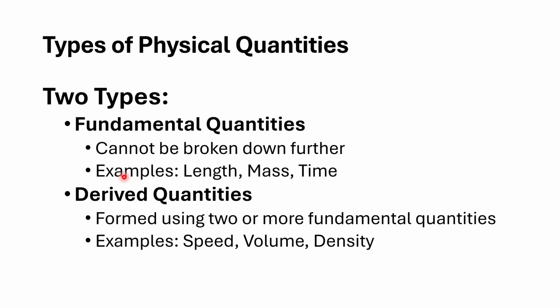Now about derived quantities. What are derived quantities? The word derived means formed from a combination of other things. So they are formed using two or more fundamental quantities. Multiple fundamental quantities come together and combine to make the derived quantities. For example, speed, volume, and density are all examples of derived quantities. We will have some deeper examples about it in the upcoming slides, and we will know about that very accurately there.